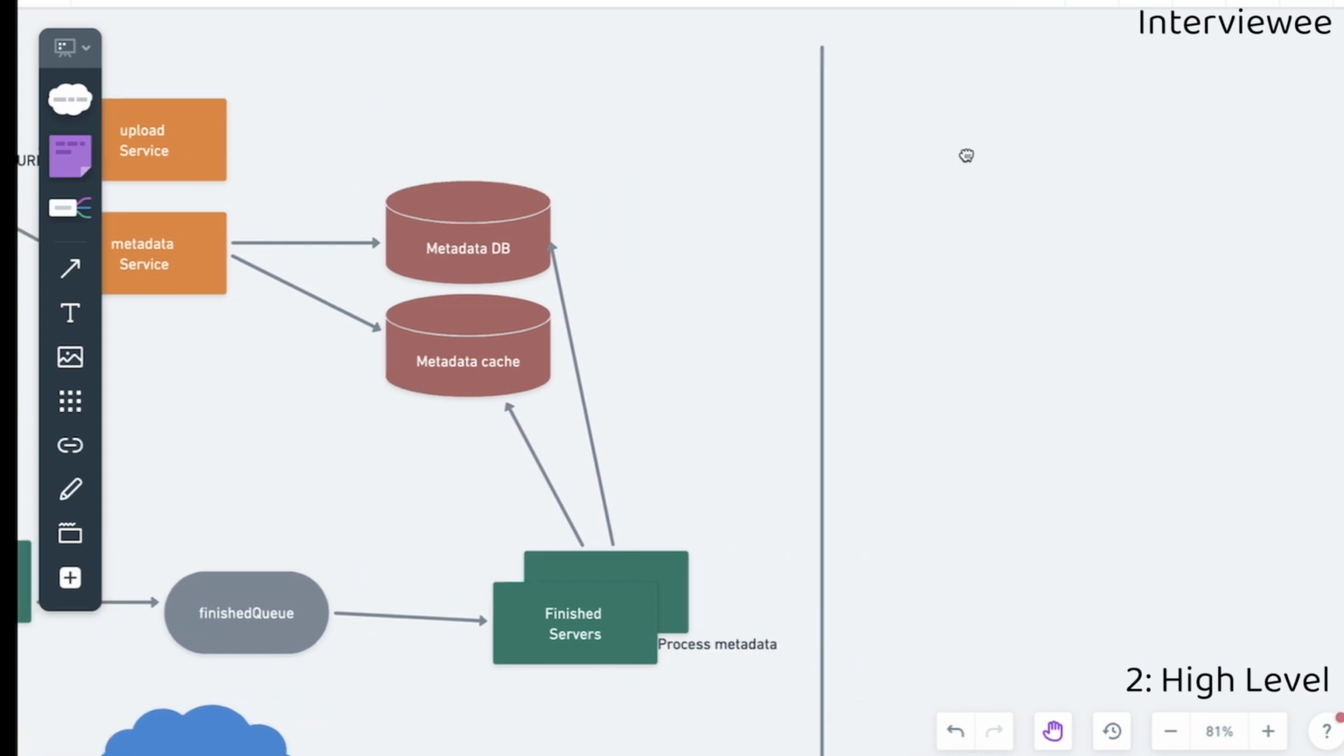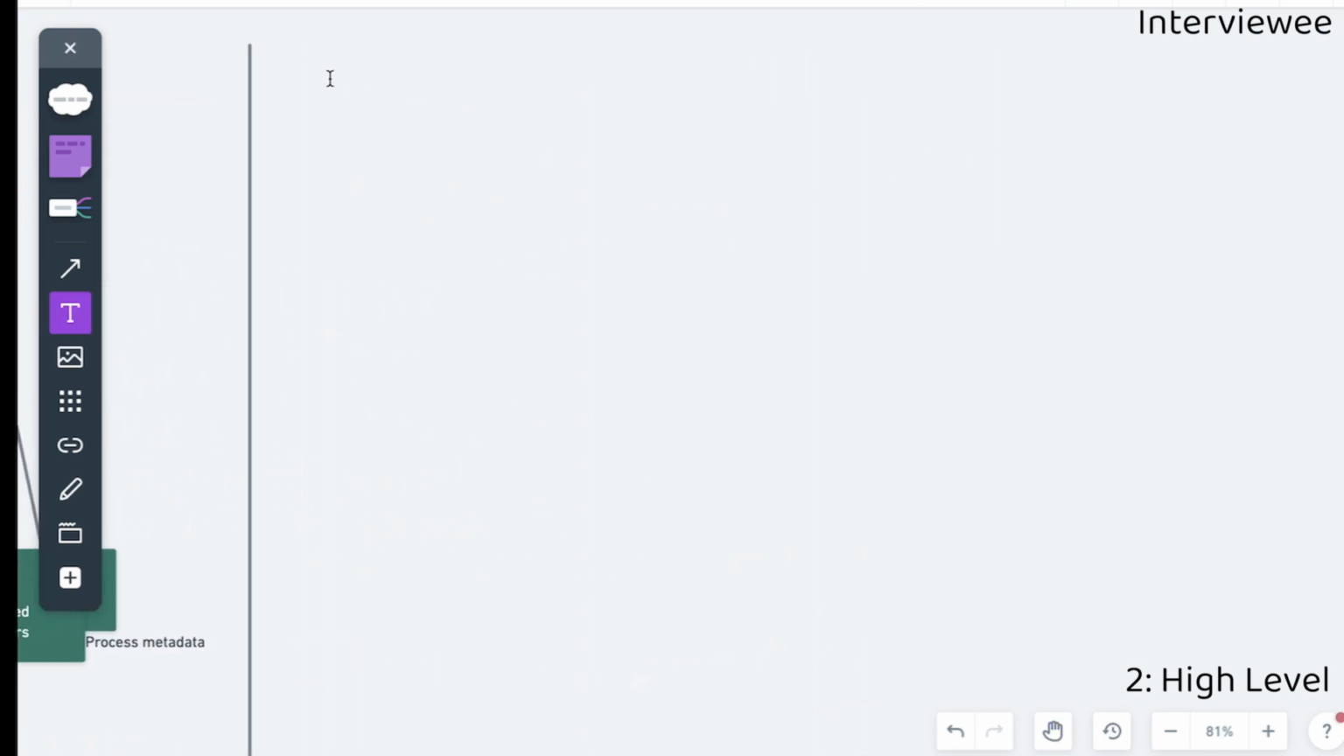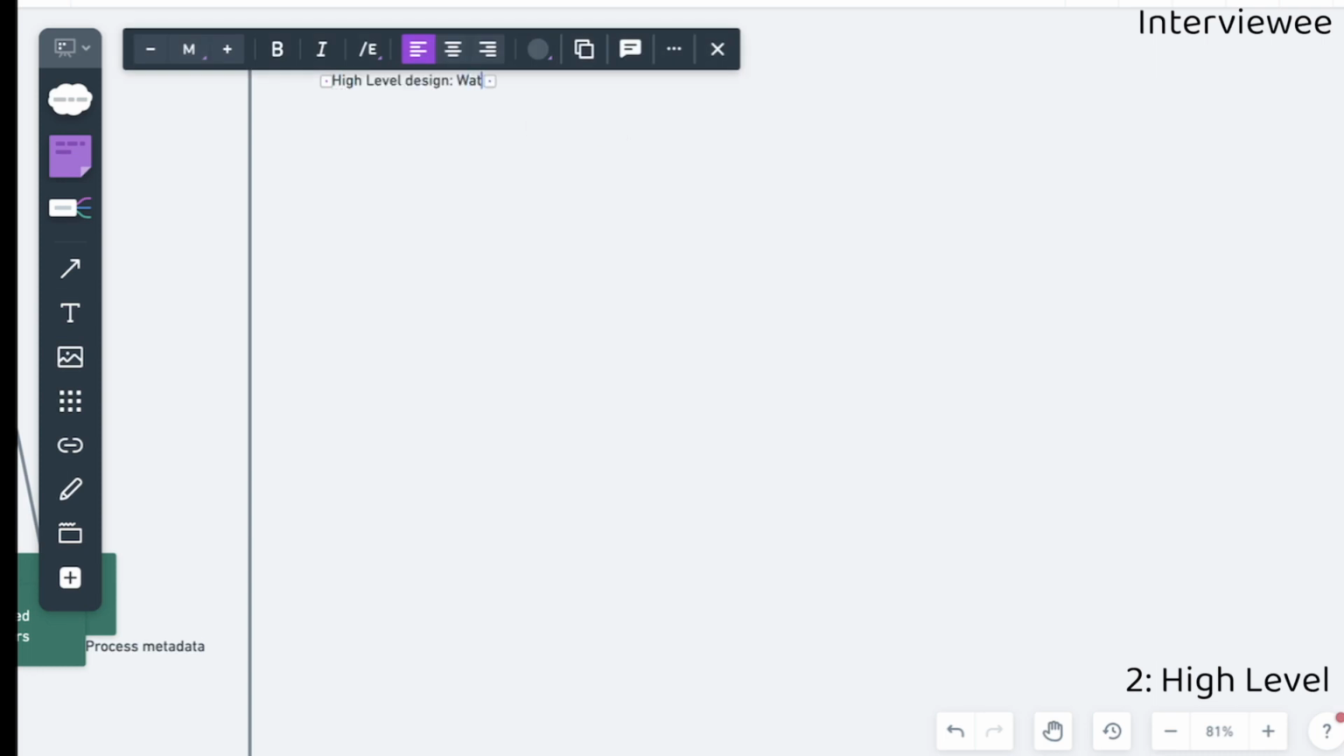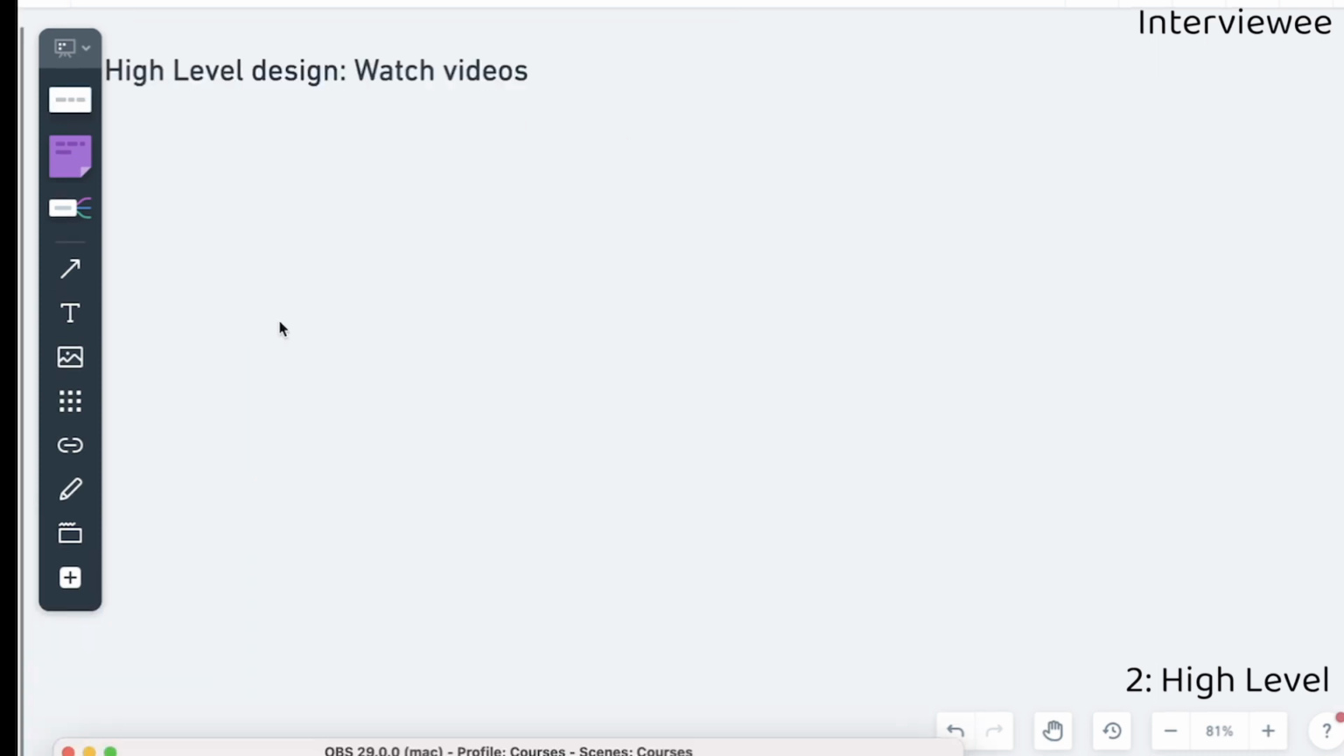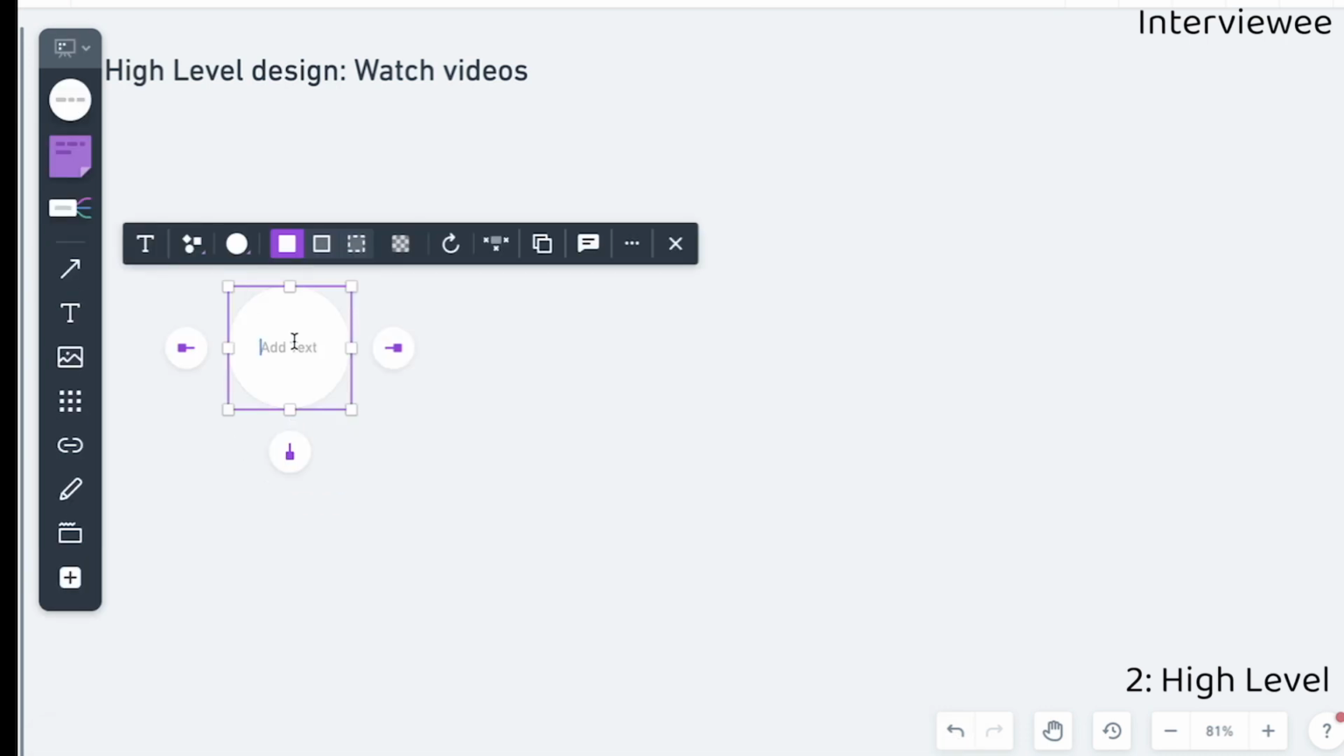All right, so let's go ahead and write down here the high level design for watching video. So actually this is going to be the easier part. So basically we are going to need a client, and we previously discussed that it could be a mobile app, web app, or smart TV.